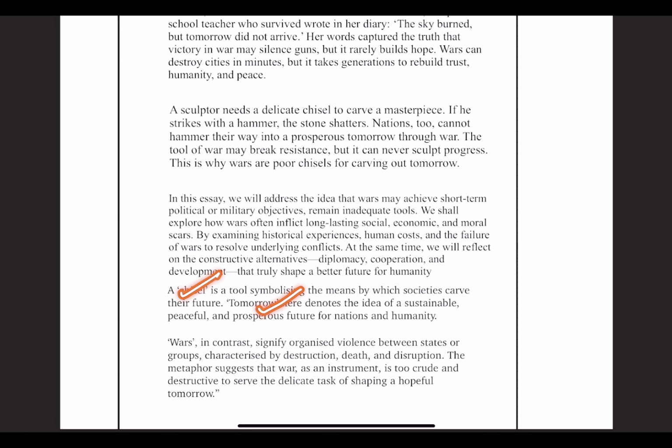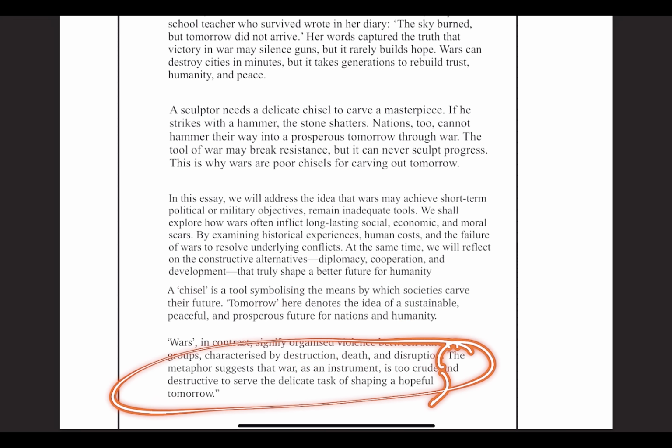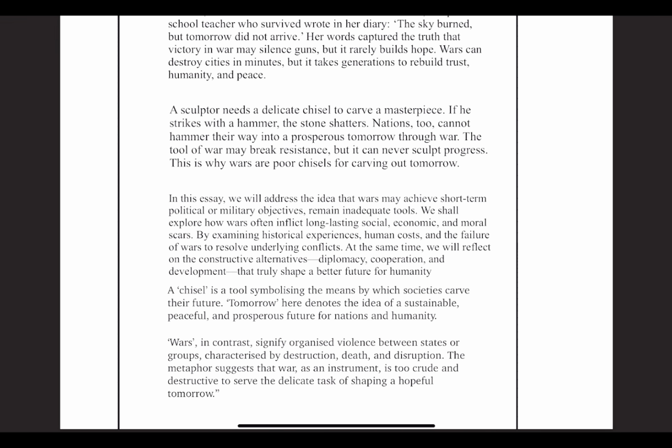The tool that society uses to shape their future, and tomorrow means a sustainable, peaceful future, and wars here is violence that leads to destruction, death and disruption. So the metaphor on the whole suggests that war as an instrument is crude and destructive, and cannot serve the delicate task of shaping a hopeful future. It is a very destructive tool with which we cannot shape a hopeful tomorrow.